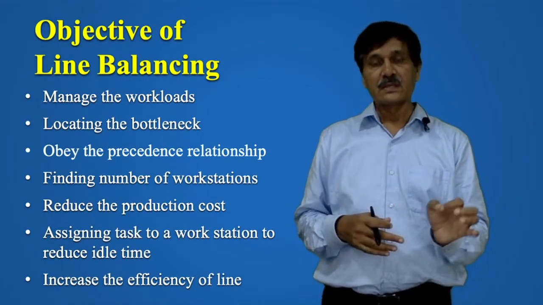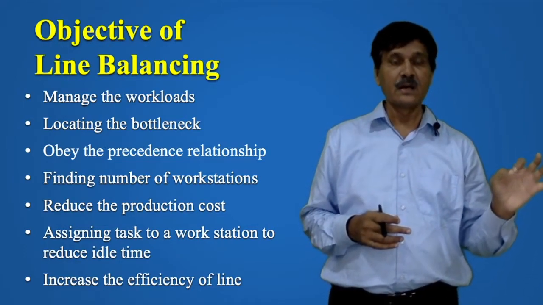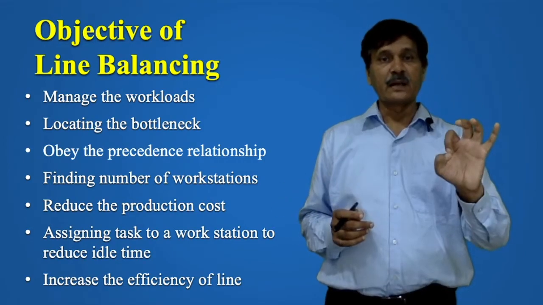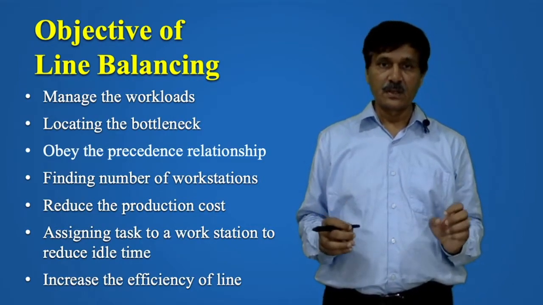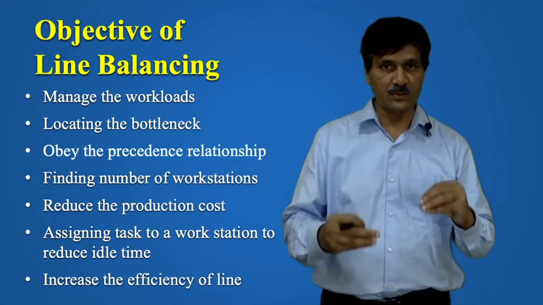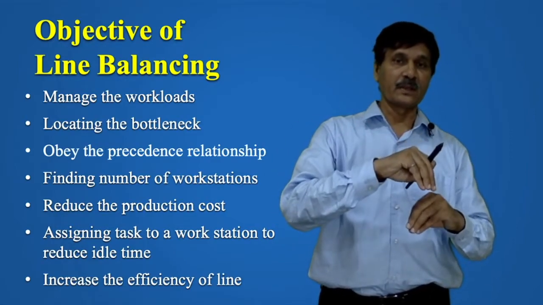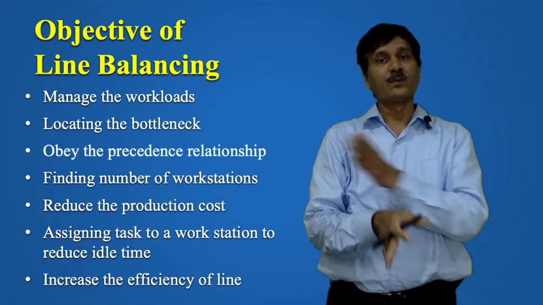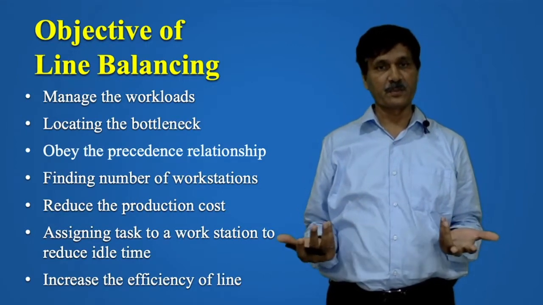That is, task A is to be carried out first. After that, task B is possible. For example, you have to perform a threading operation on the lathe machine. So first of all, you have to carry out turning so that the surface is finished. After that, threading is going to be done. You cannot do it like this, that first the threading is carried out and then you are doing turning. So this is what the precedence relationship is.